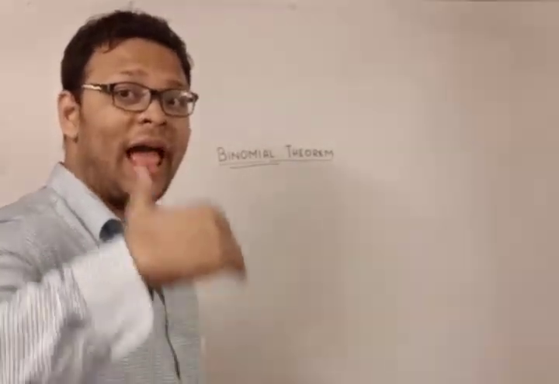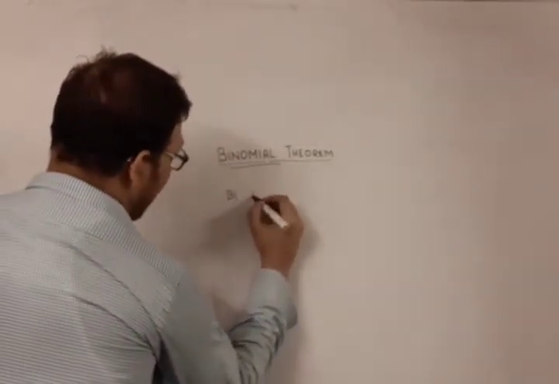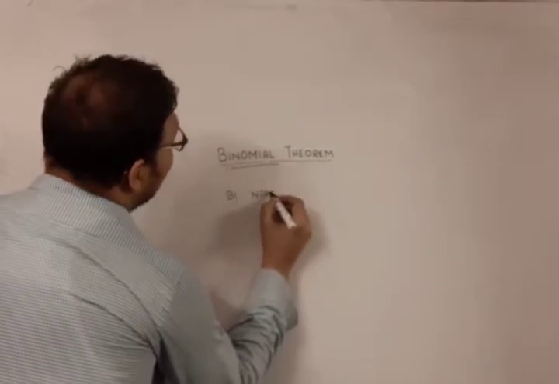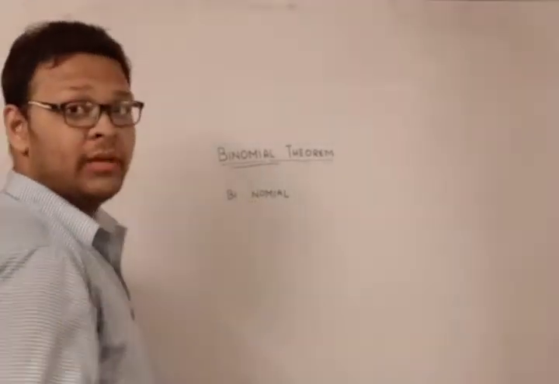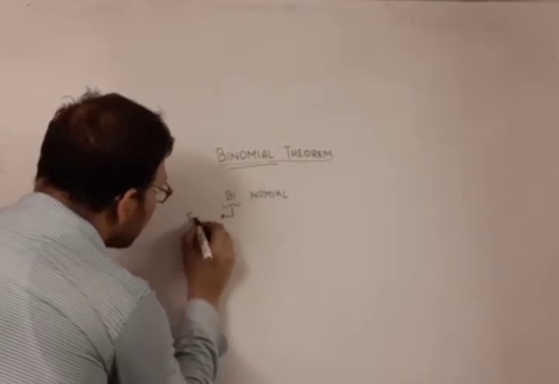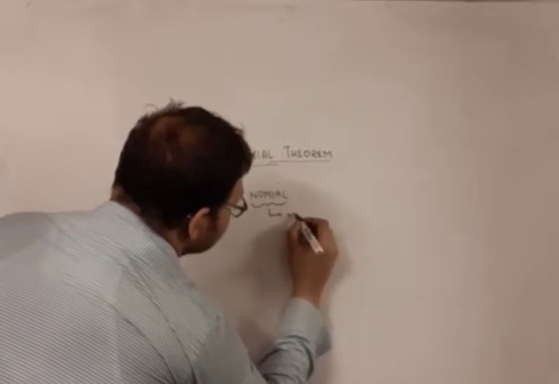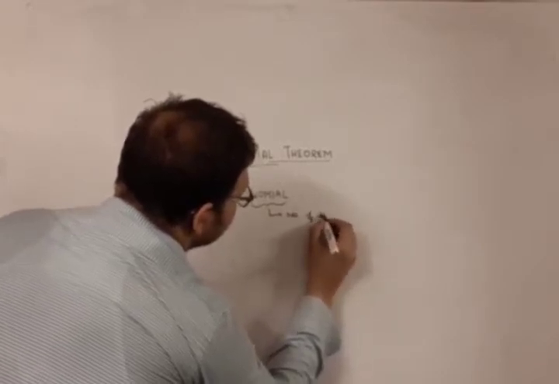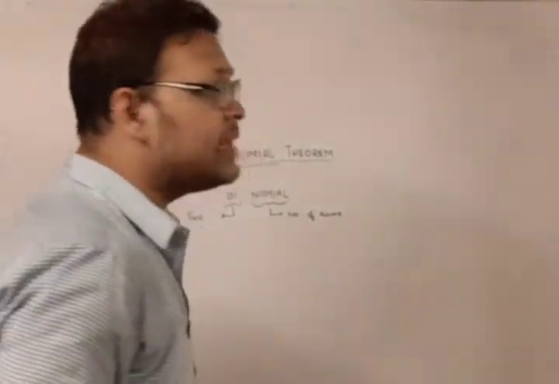So before getting into the binomial theorem, let's do an anatomical surgery of the word binomial. So what does the word binomial mean? Bi and nomial. The word binomial comes from these two words, bi and nomial. Here bi means 2, and nomial means the number of terms.